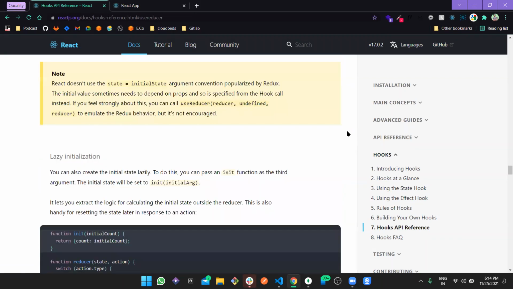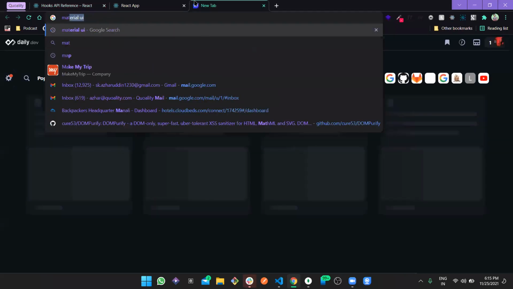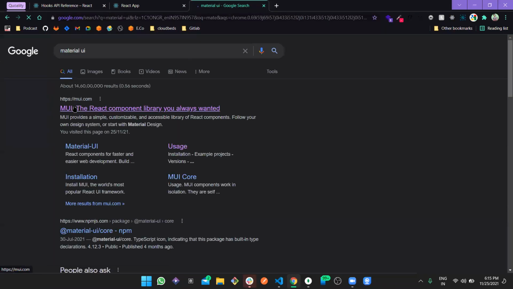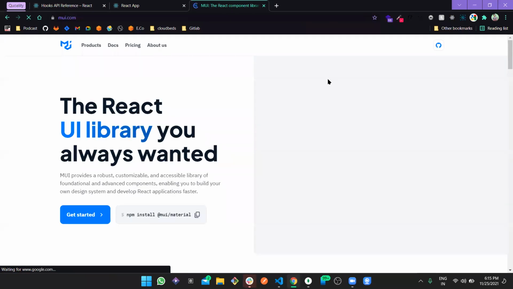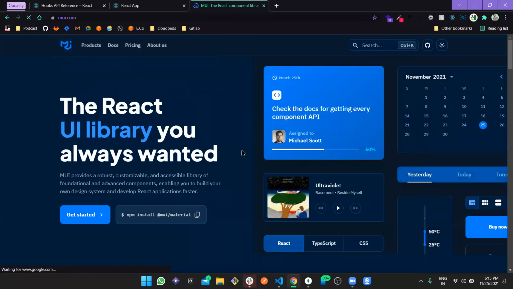Okay, so useReducer, and then I'll move forward and create the state management for our app, and then we'll move forward and create the actual UI. And for UI, we are going to use something else. We can call it Material UI. This is basically a React front-end based library, which we can use to build these kinds of components.